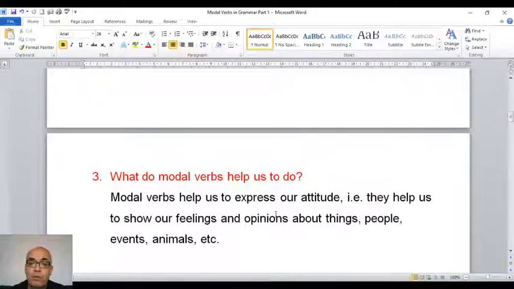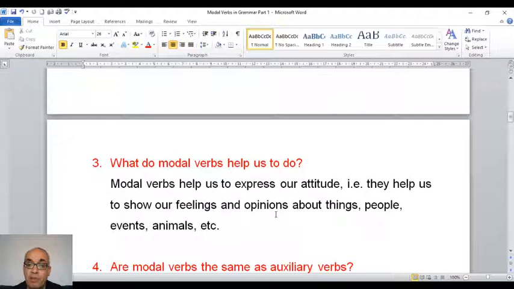Number 3. What do modal verbs help us to do? Modal verbs help us to express our attitude. Express means to show. That is to say, they help us to show our feelings and opinions about things, people, events, and animals or other things. So they help us to show our feelings, opinions.